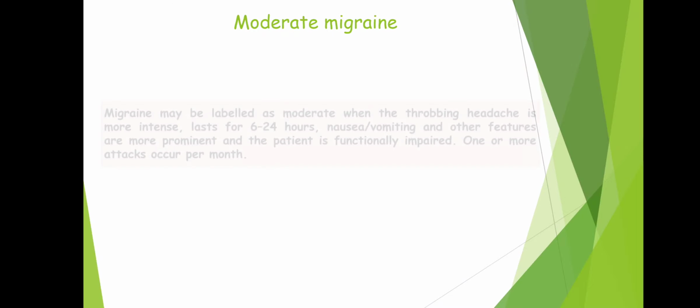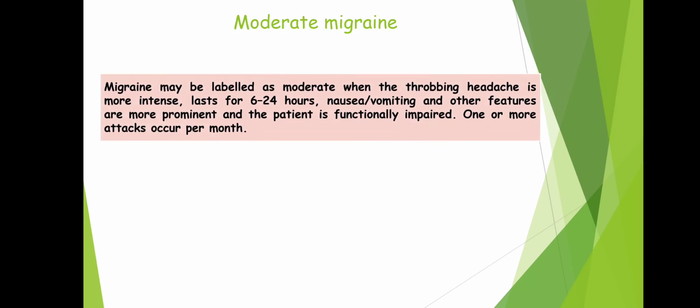Next, moderate migraine. Migraine may be labeled as moderate when the throbbing headache is more intense, lasts for 6 to 24 hours, nausea or vomiting and other features are more prominent, and the patient is functionally impaired. One or more attacks occur per month.